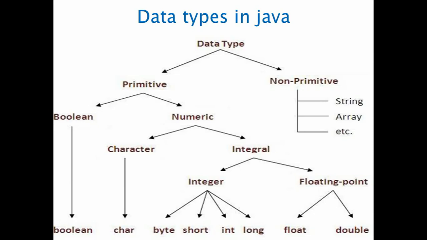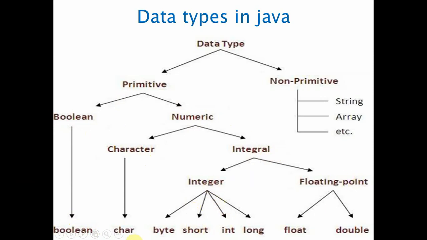Okay, so in primitive we have Boolean and numeric. So Boolean, we have a Boolean data type. In numeric type, we have character and integral data types. In the integral, we have the integer data type and floating point data type.